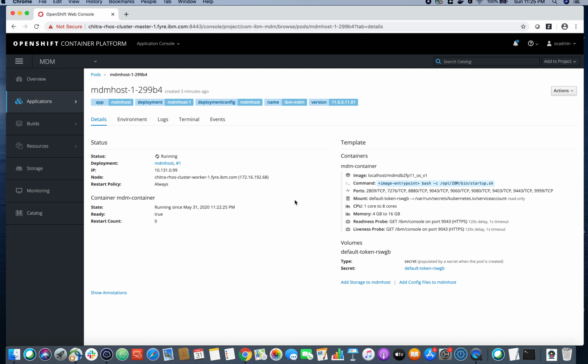So if you see here, there are a number of labels that are associated with each pod, right? So there is a label called app, deployment config, name, and version, right? So we need a reliable method to reach a pod, to reach our container, regardless of wherever it is being placed. So OpenShift provides us a way to reach our containers in our pods using an object that is called a service.